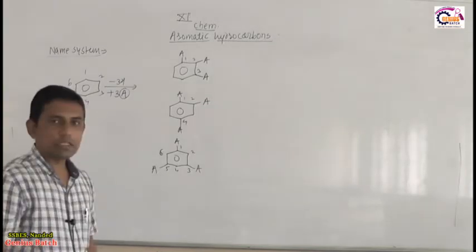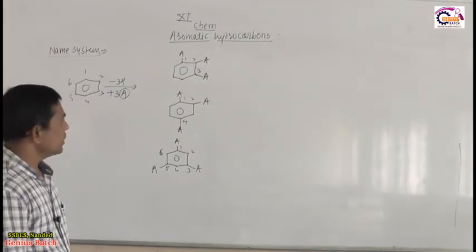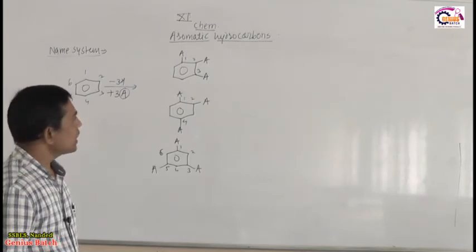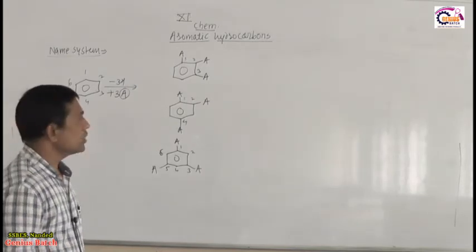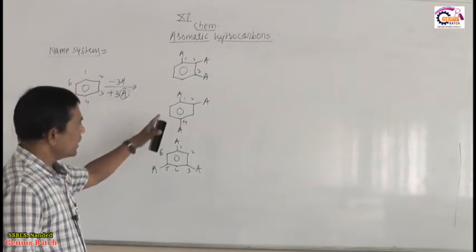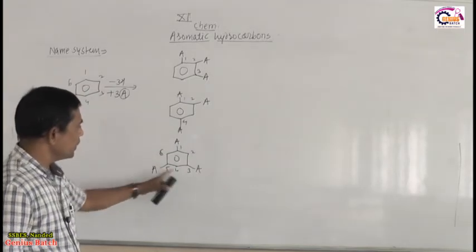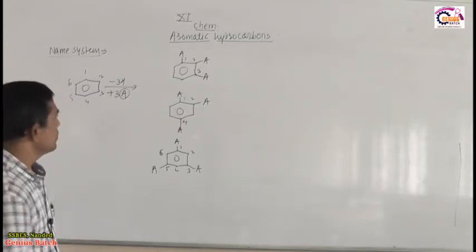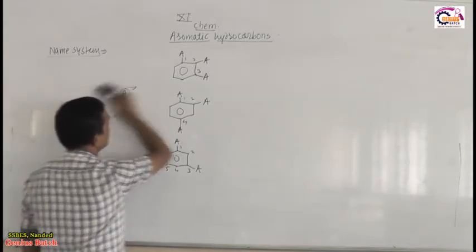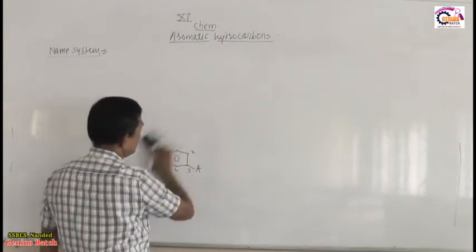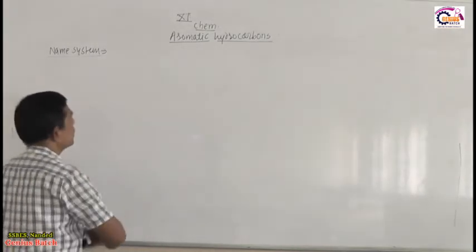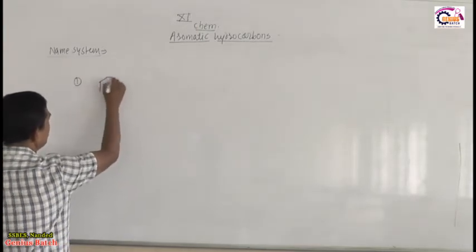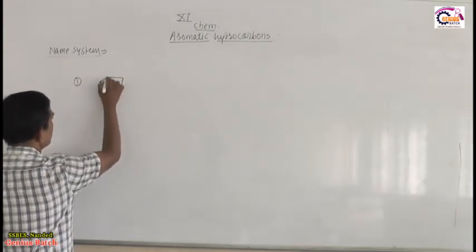So what is the question? When benzene is tri-substituted, how many isomers are possible? There are 3 isomers possible. What are the positions of that substituent? Either 1, 2, 3, or 1, 2, 4, or 1, 3, 5. So these are the possible isomers of tri-substituted benzene. So how to write the name? We have to write the name according to the IUPAC system, and you have to keep the numbering. So for example, here I keep this one.